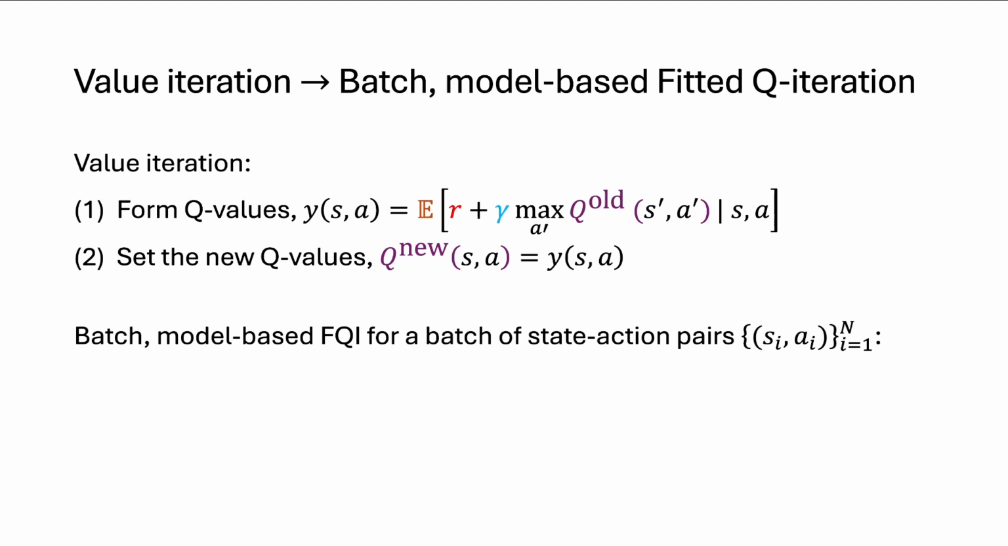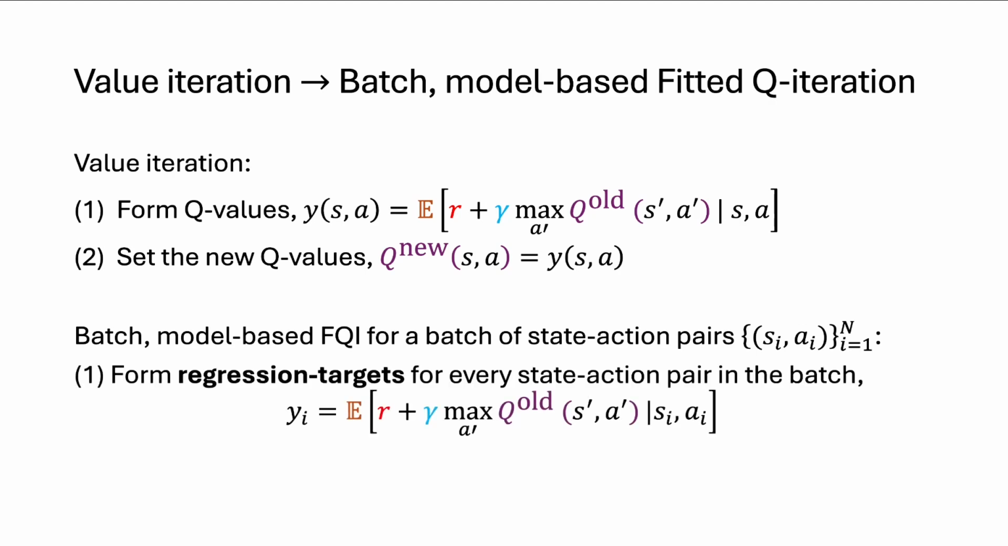In batch model-based fitted Q iteration, we start with a number of state action pairs, which is finite. So we have capital N of these. And these are a number of anchor point state action pairs at which we're going to form value estimates and then fit our model. So now we form value estimates, but we're now going to call them regression targets. And this is because they're going to be used for regression. And these regression target value estimates use exactly the same formula as the first step of value iteration, but we're only going to form them at the state action pairs in our data set.